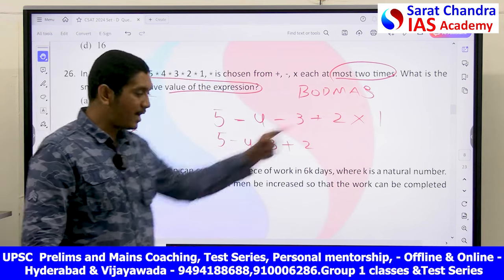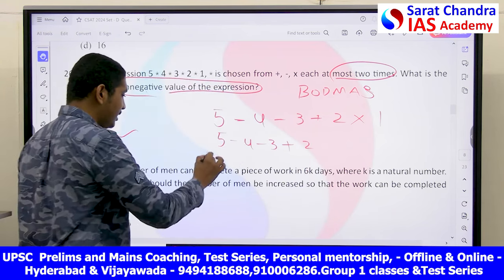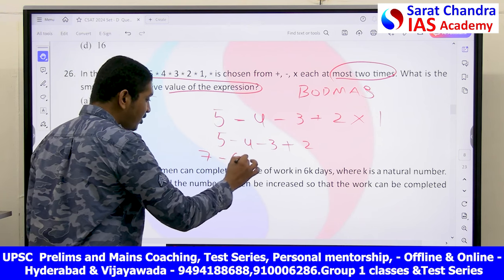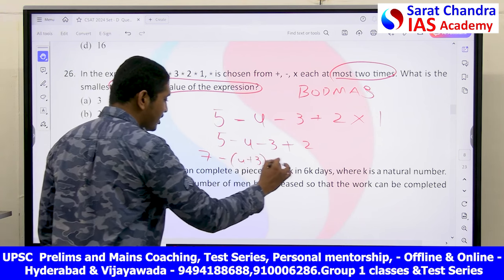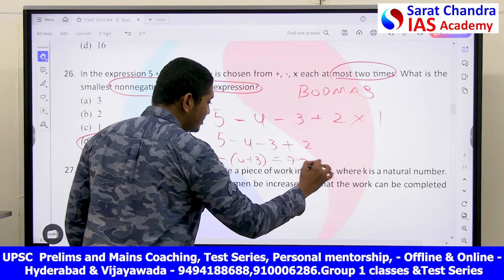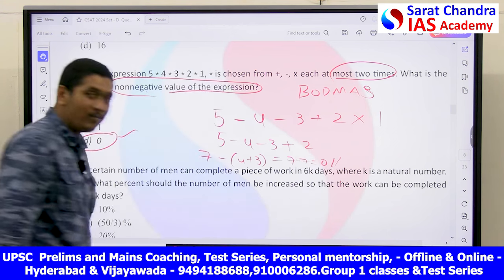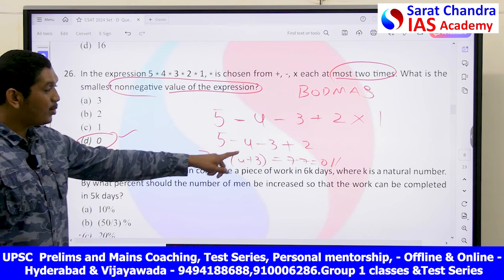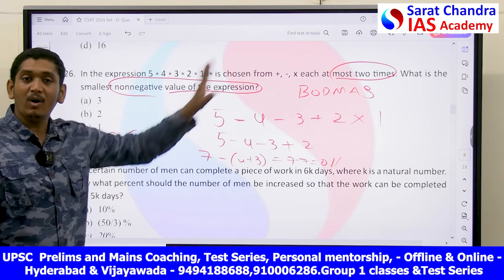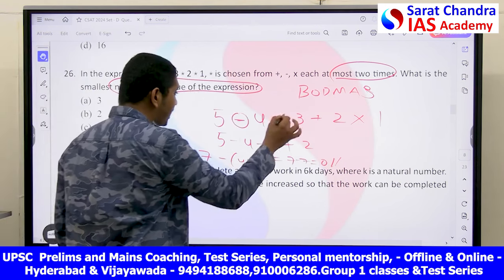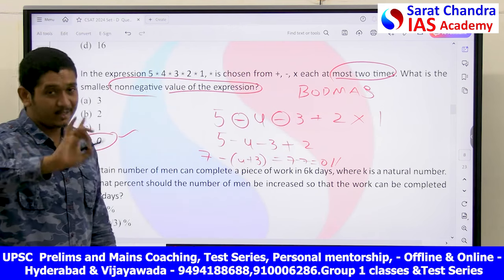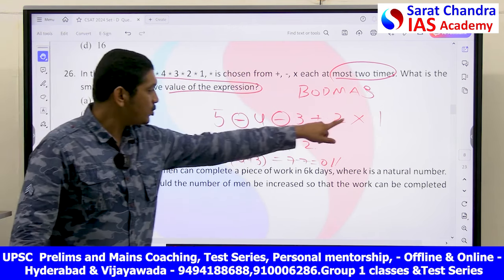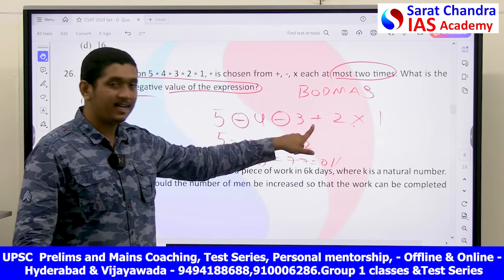Next thing we have to do is addition. Let's do 5 plus 2. That is 7. Minus of 4 plus 3. This is also 7. When 7 minus 7 is equal to 0, can you form 0 in this case? Yes, we were able to form 0 and I followed all the rules. I used minus at most 2 times, that is not more than 2. I used multiplication once, I used addition once.